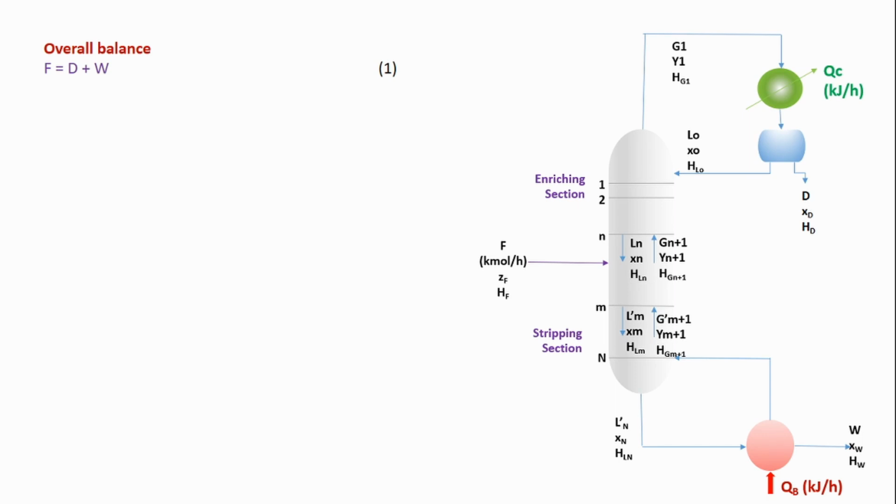So if I write the overall balance for this column, feed is the input, and the output from this column is distillate as the top product and residue or the bottoms as another product. So F is D plus W. The component balance, for the more volatile component, we can write as F zF is equal to D xD plus W xW.